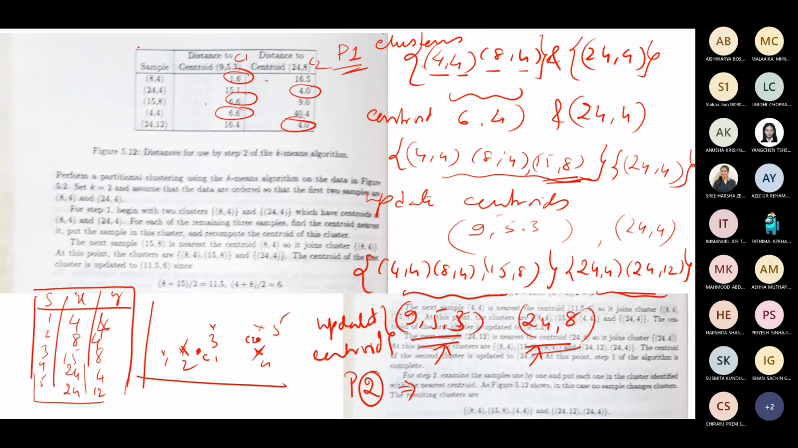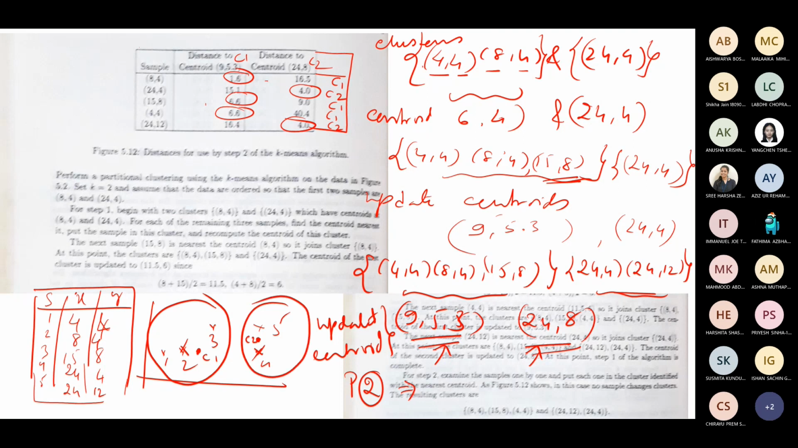If you make one more column, you can just write which is the closest centroid. Here C1, here C2, here C1, C1, C2. Now looking at this, you can group them. All the samples identified as having C1 as the closest centroid, you can combine. That is these three, and these two.